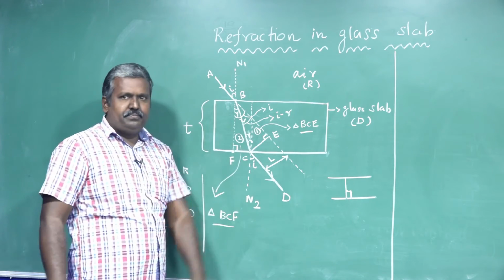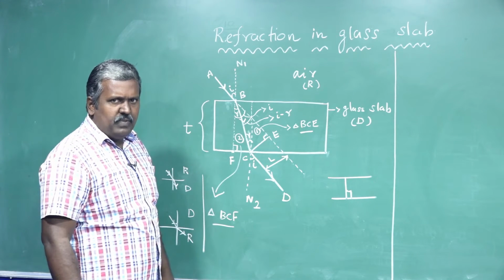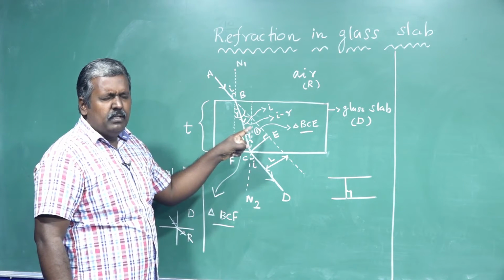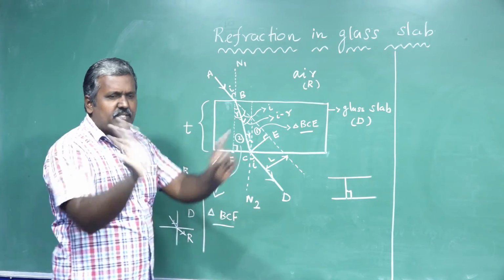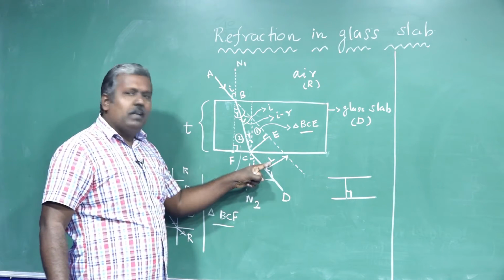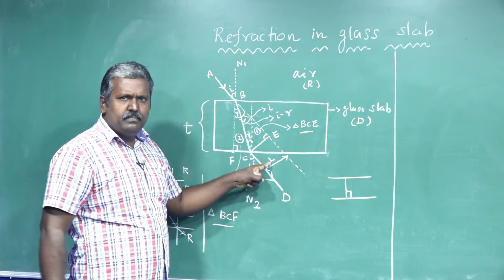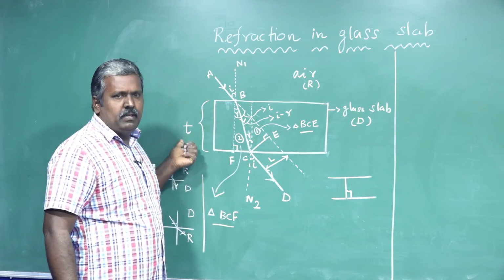This angle. Now, already told you, consider two right angle triangles. First one, BCE. Second one, BCF. That's all. You can calculate very simply the distance of lateral displacement. Clear? Here, what is the thickness of the glass slab? Yeah, small t.